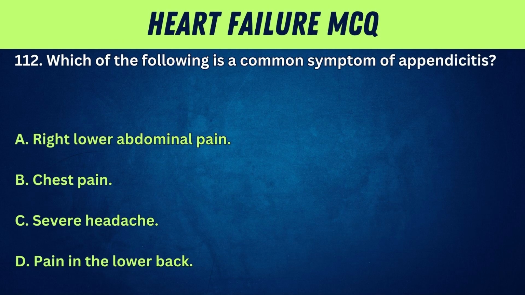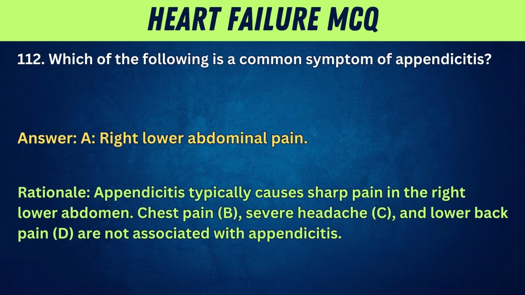112. Which of the following is a common symptom of appendicitis? A. Right lower abdominal pain. B. Chest pain. C. Severe headache. D. Pain in the lower back. Answer: A. Right lower abdominal pain. Rationale: appendicitis typically causes sharp pain in the right lower abdomen. Chest pain, B, severe headache, C, and lower back pain, D, are not associated with appendicitis.